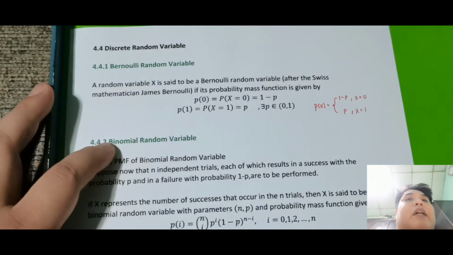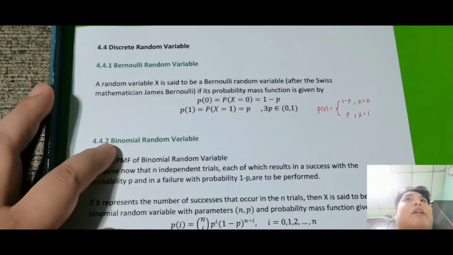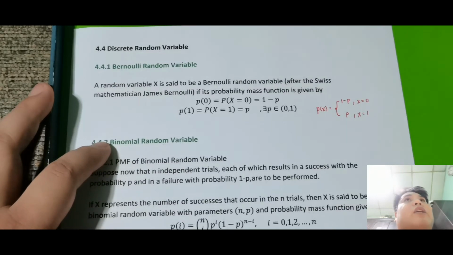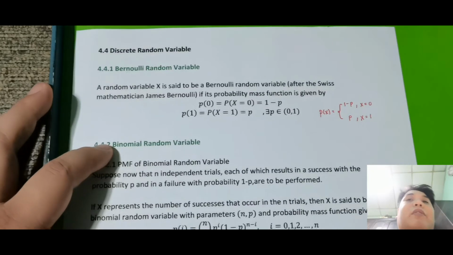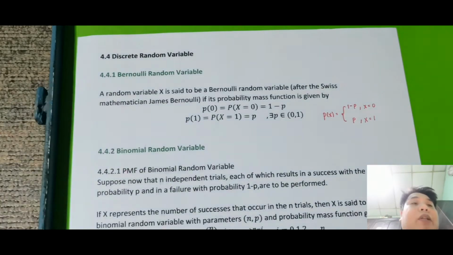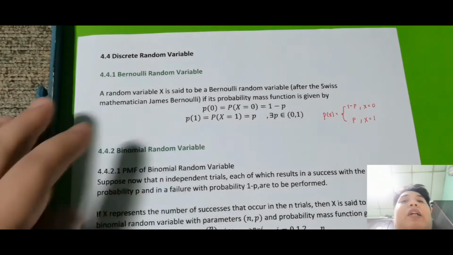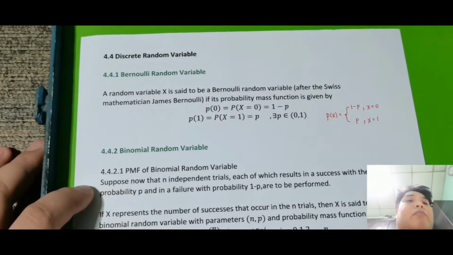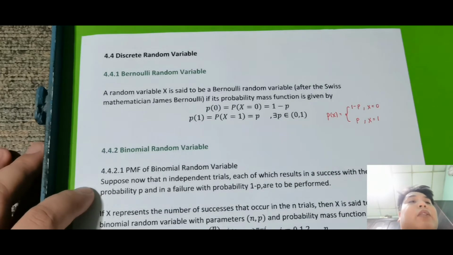Napakasimple lang niya. Para lang siyang trial na nag-toss ka lang ng coin, head or tails. Kung head, probability is p. If tail, that's 1 minus p kasi fail. Assuming na yung ating random variable is yung makakuha ka ng head. Okay, so yan lang yung ginagawa niya. Again, isa siyang special na klase ng discrete random variable. So again, that is a Bernoulli random variable.